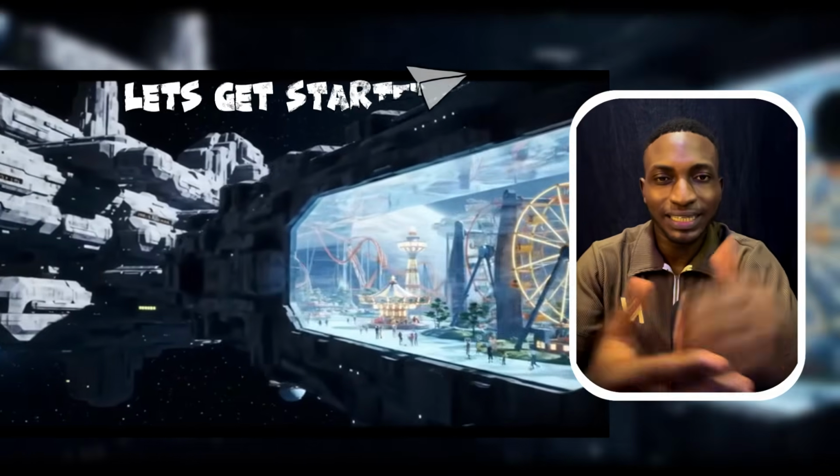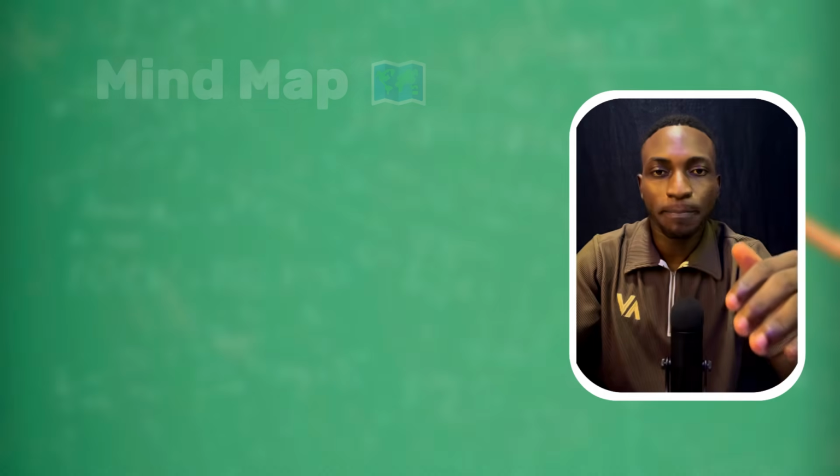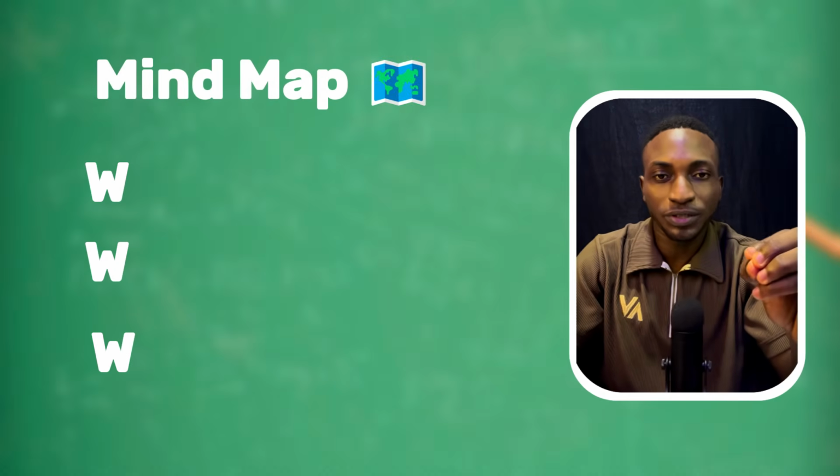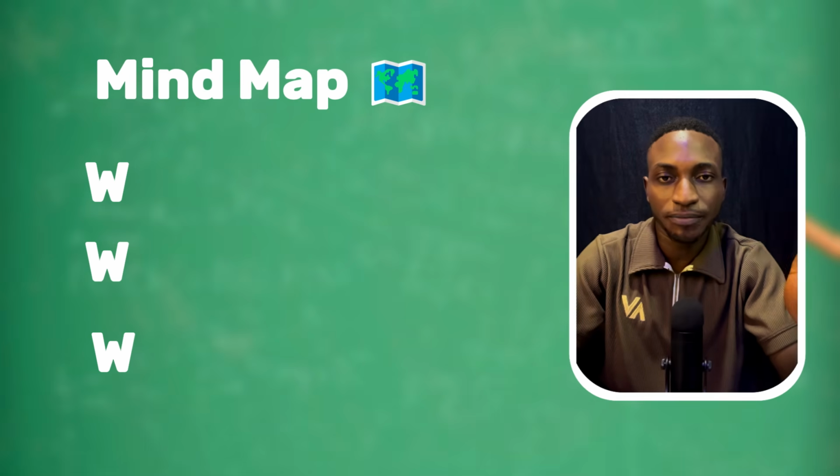If you watch this video to the end, I'm going to give you 2 content ideas you can start creating now. So without further ado, let's get started. For this tutorial, I created a mind map of 3 W's that represent components that must be in every one of your prompts to get the perfect result from Veo V3. So let's go over it.